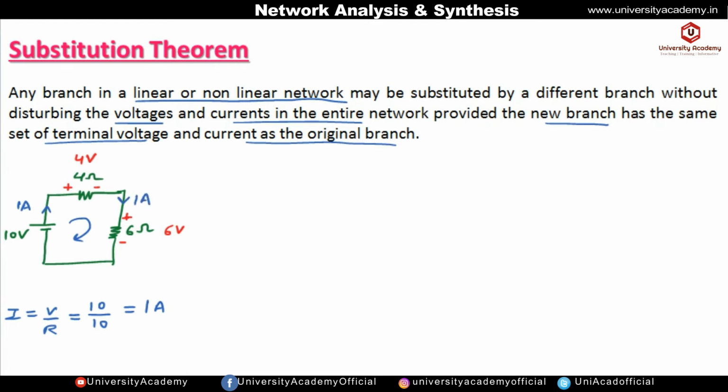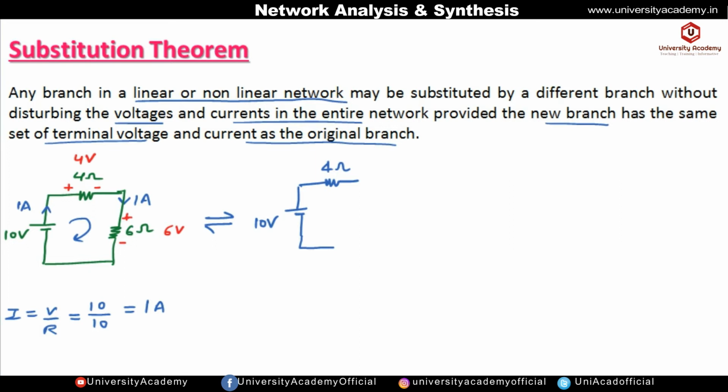Okay, now we can replace this circuit, that is, we can make a substitute for the 6 ohm. Here we have a 10 volt battery, and 4 ohm will remain as it is. We want a substitute for the 6 ohm. This 6 ohm can be replaced either by a 6 volt battery, or by a current source whose value is 1 ampere, because the current flowing through the 6 ohm is 1 ampere. So we can replace that resistance by a current source whose value will be 1 ampere, or the 6 ohm can be replaced by a 6 volt battery.